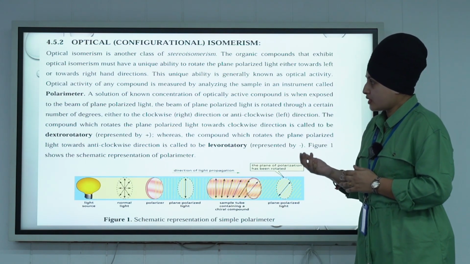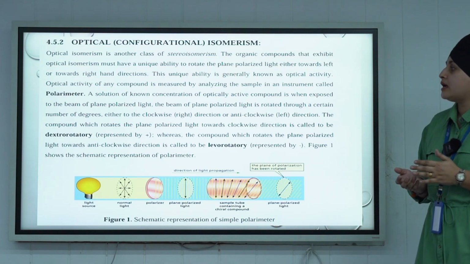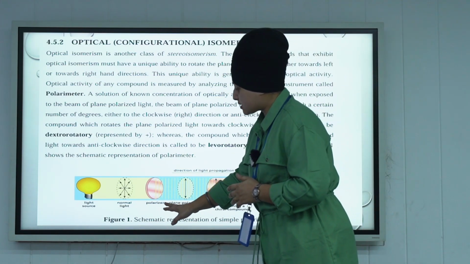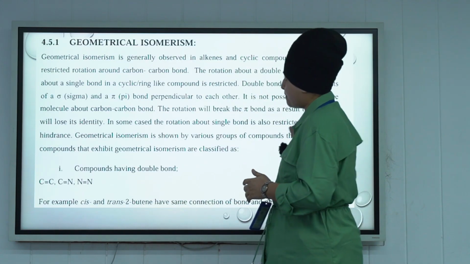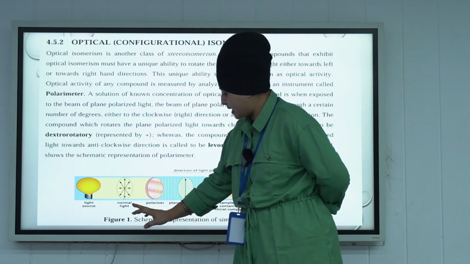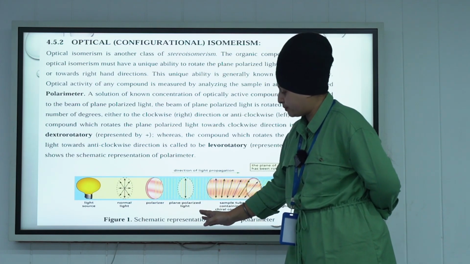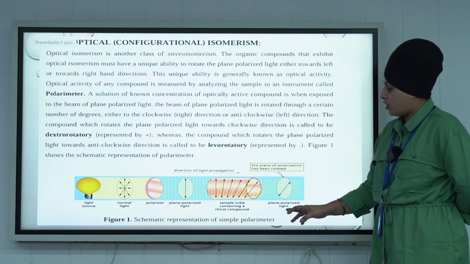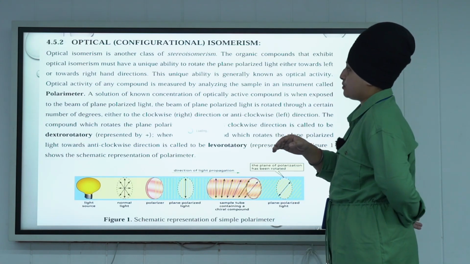The instrument used for measuring optical activity is known as the polarimeter. This is a schematic diagram of a simple polarimeter, where there is a light source of normal light, then a polarizer which converts normal light into plane polarized light, and a sample which rotates the plane polarized light. This is known as optical isomerism.